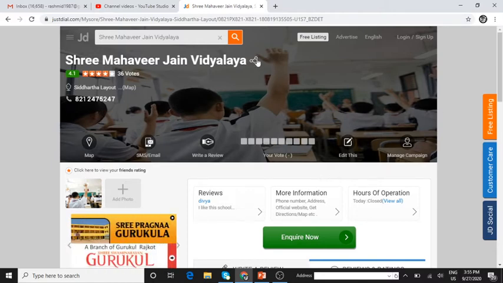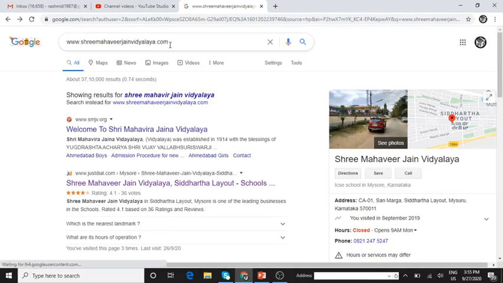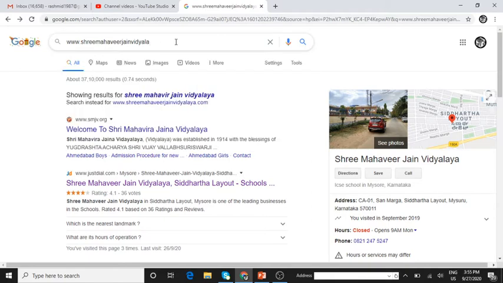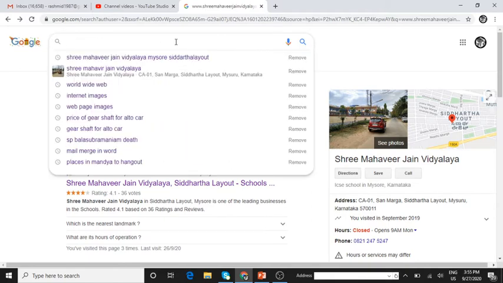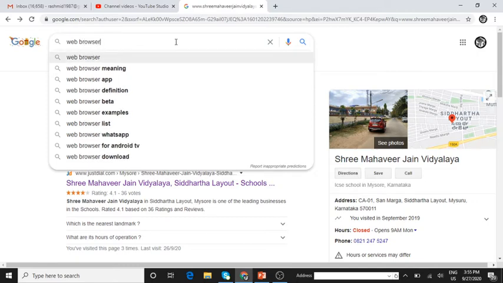Few of the web browsers are like what we had seen. Web browser images.